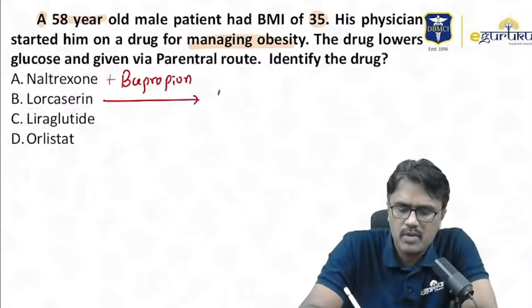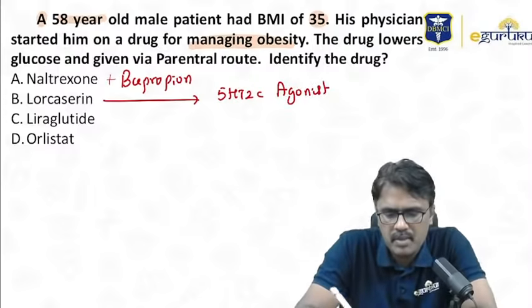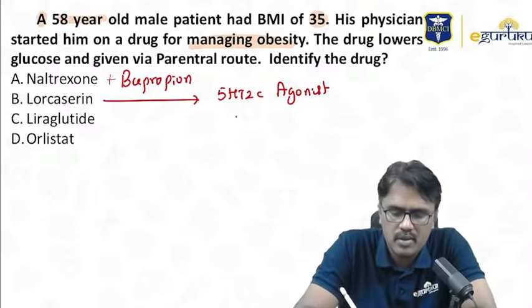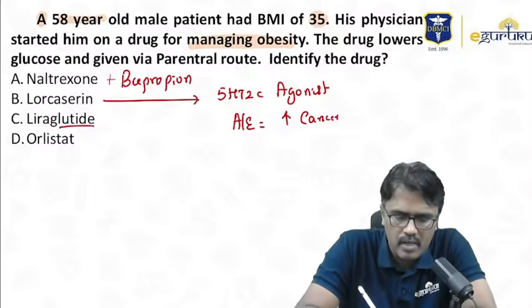Lorcaserin was used one time. It's a 5-HT2C agonist. It was used for obesity, but was recently discontinued because of increased risk of cancers. Liraglutide, remember, glutide is a GLP-1 agonist.